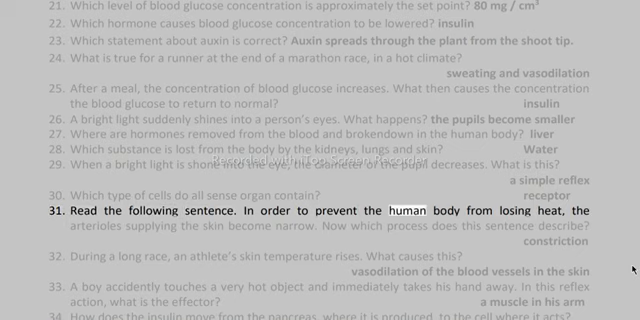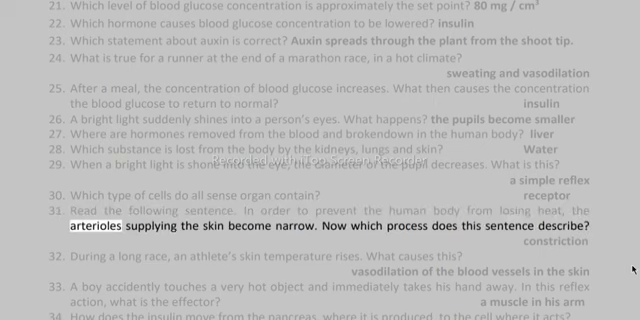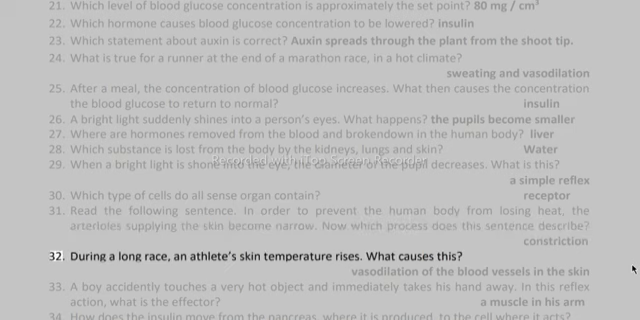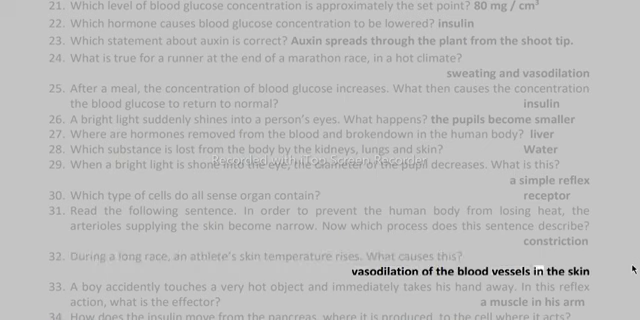31. Read the following sentence. In order to prevent the human body from losing heat, the arterioles supplying the skin become narrow. Which process does this sentence describe? Constriction. 32. During a long race, an athlete's skin temperature rises. What causes this? Vasodilation of the blood vessels in the skin.